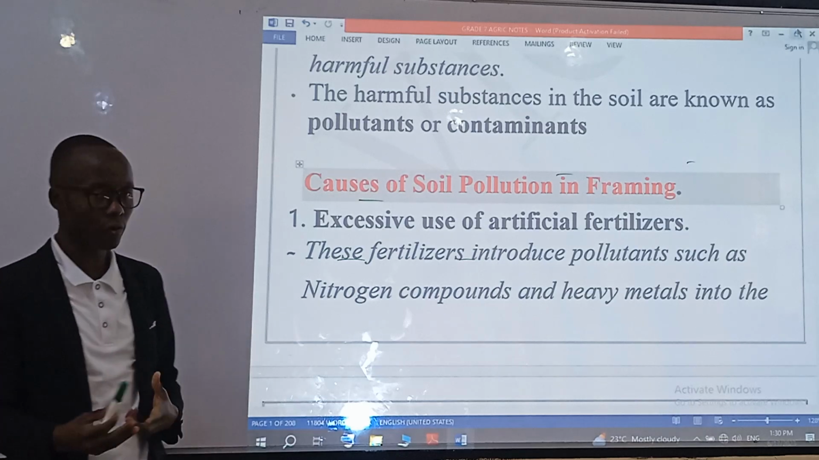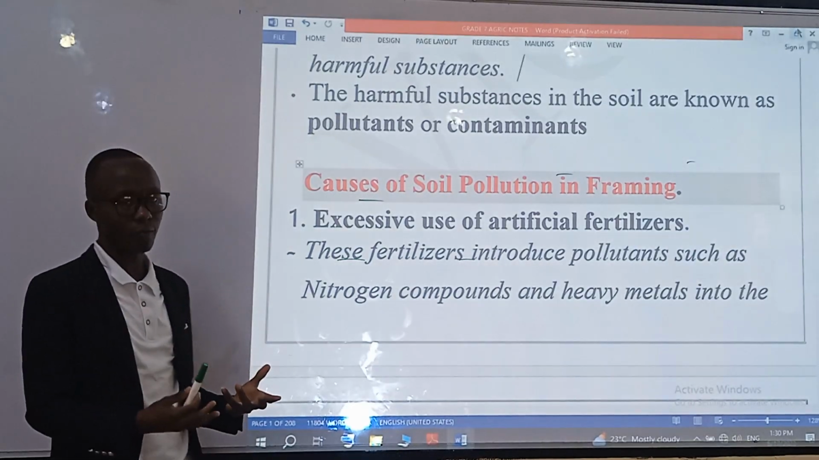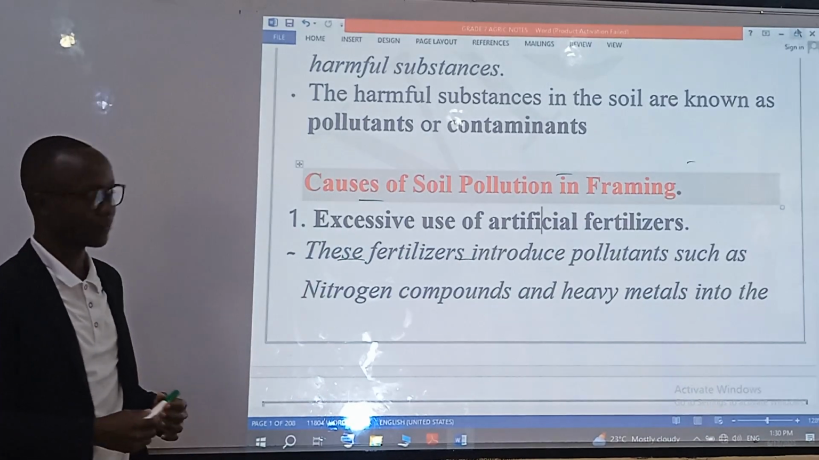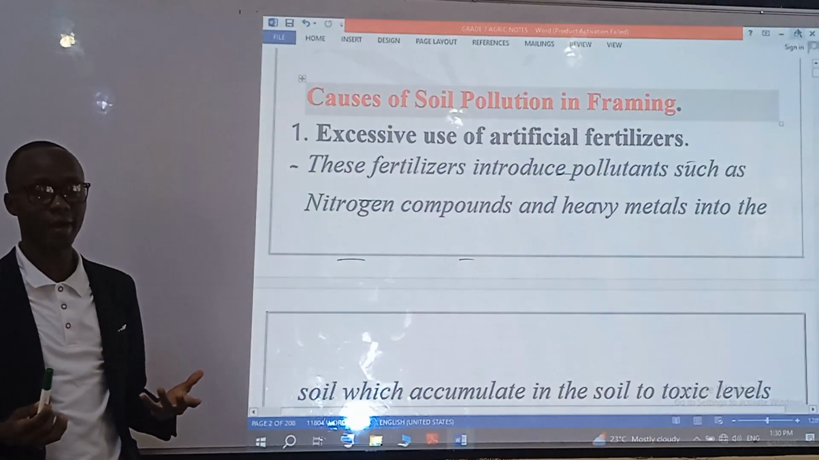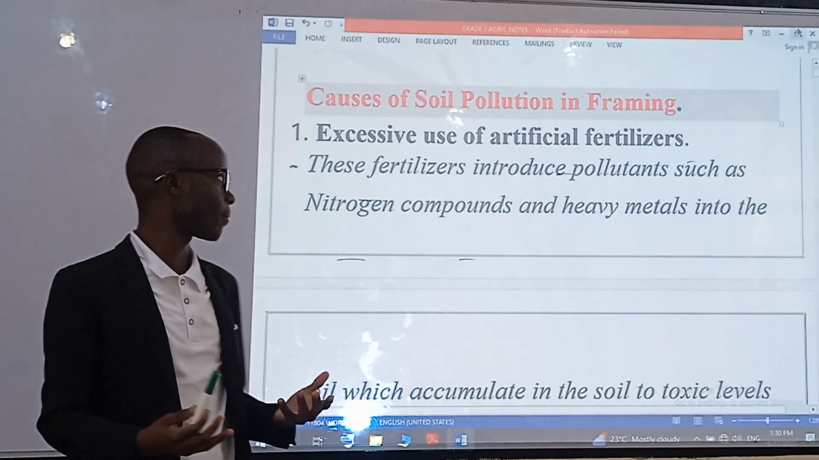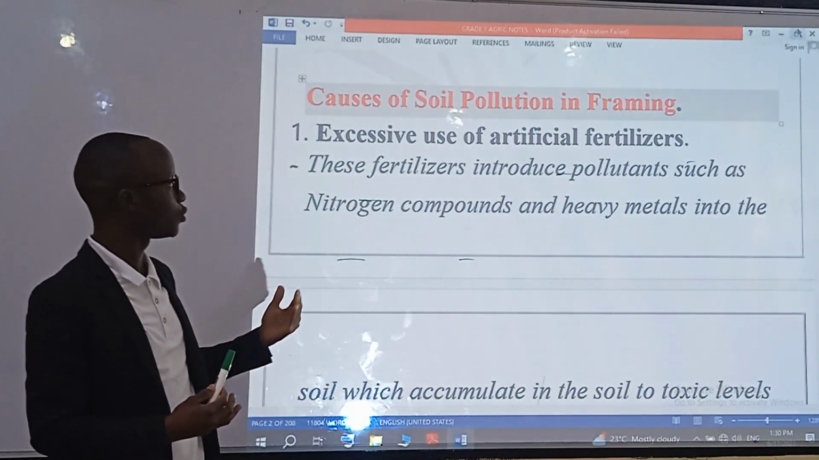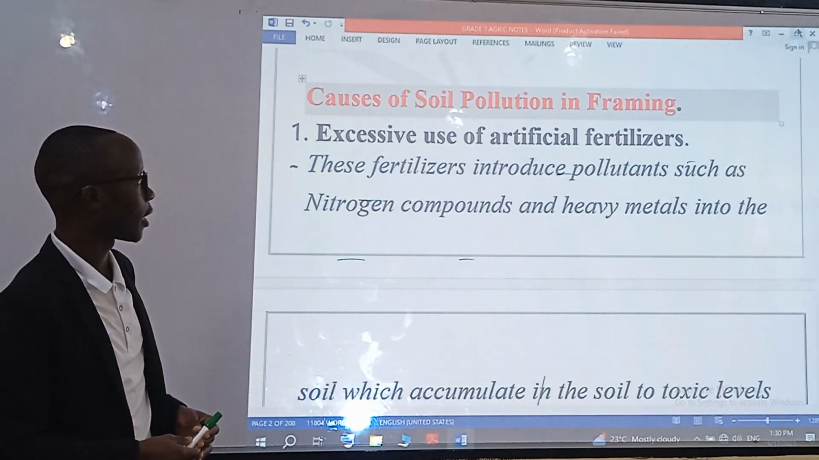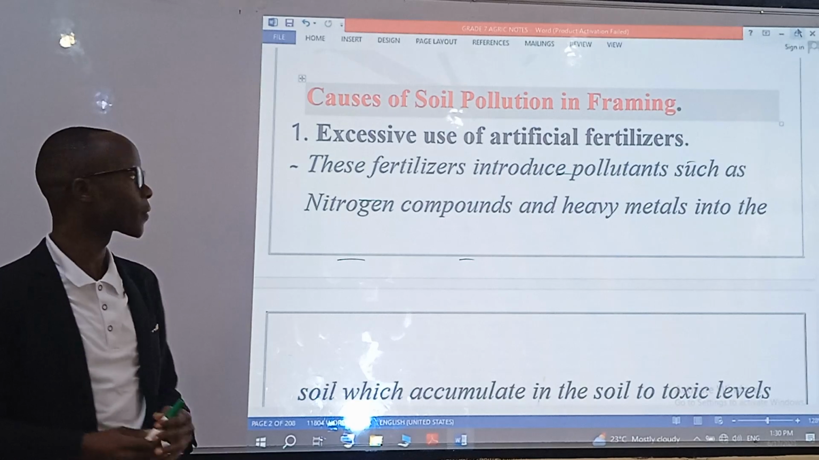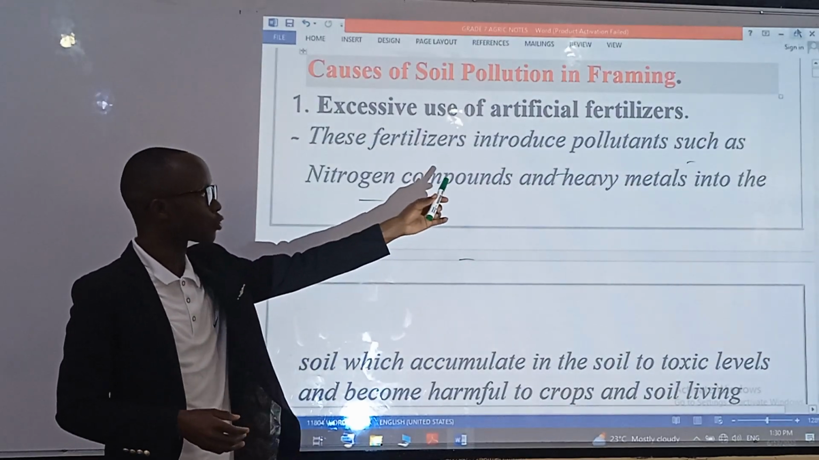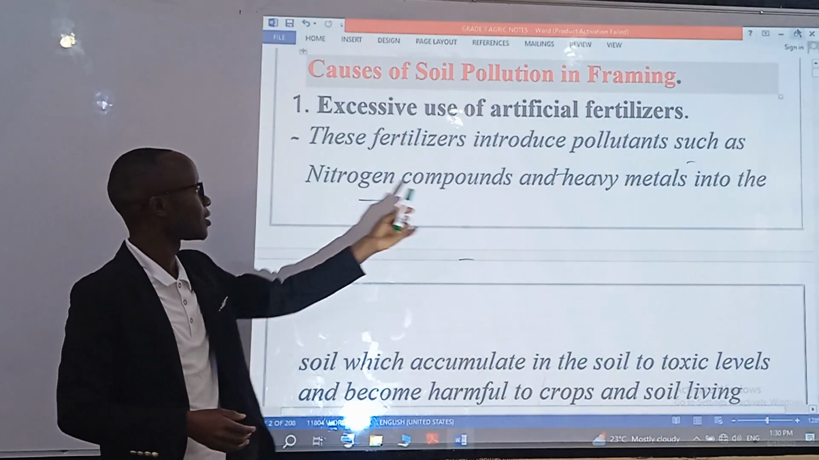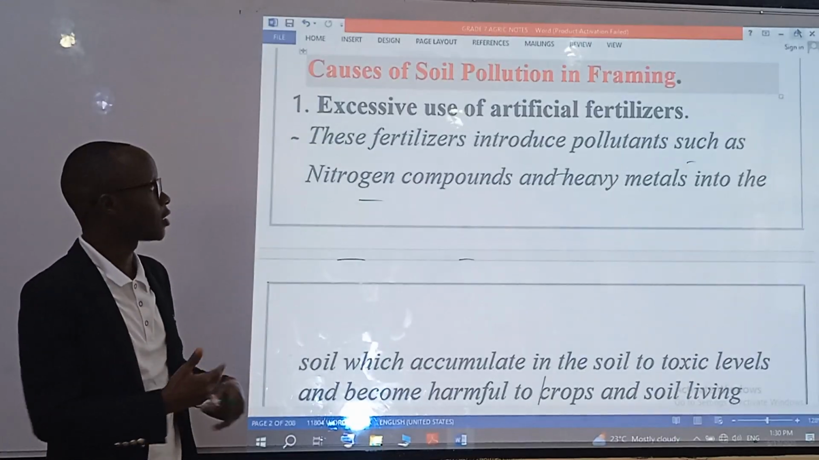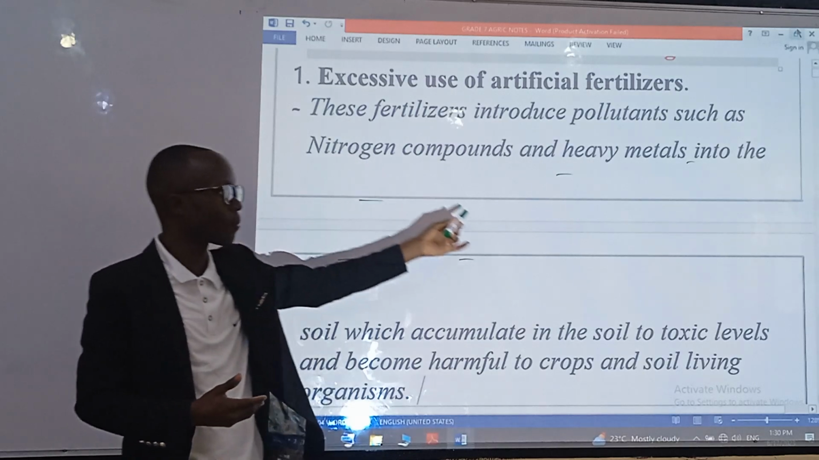What are the causes of soil pollution in farming? One of them is the excessive use of artificial fertilizers. We are encouraged to practice organic farming, but if we don't use artificial fertilizers in the appropriate amount, and we make them excess in the farm, they introduce pollutants, because they accumulate and get into the soil in excess. These pollutants are nitrogen compounds and metals.